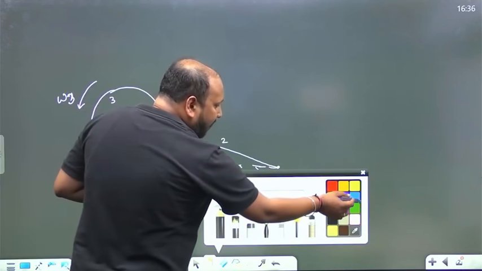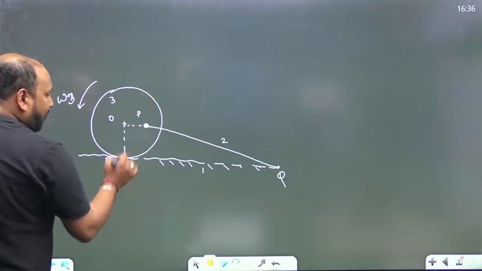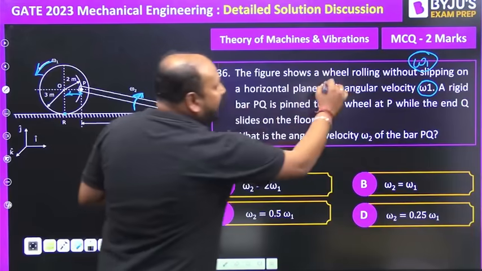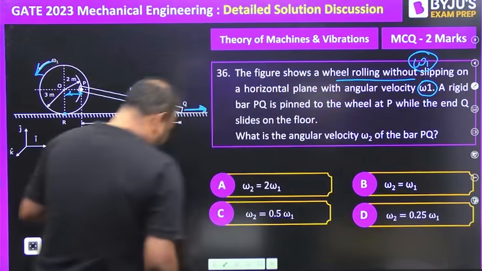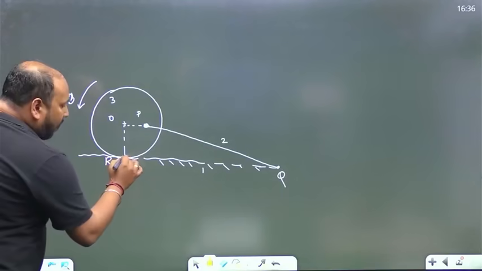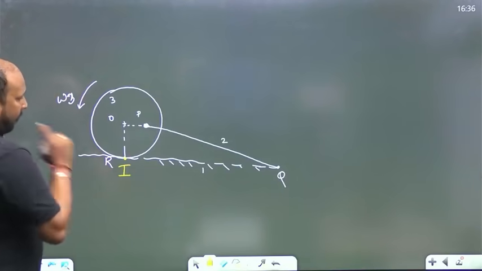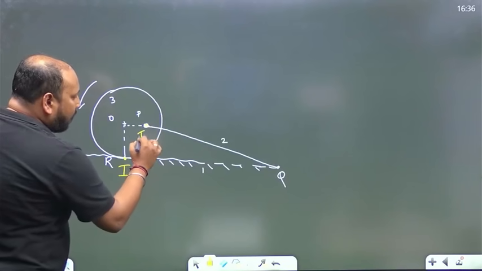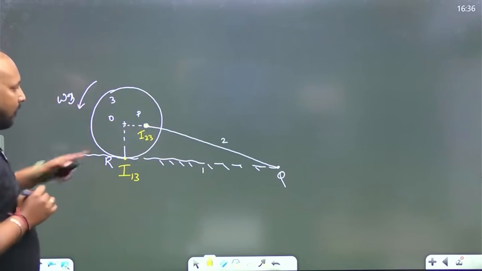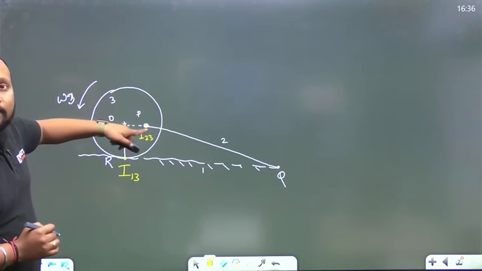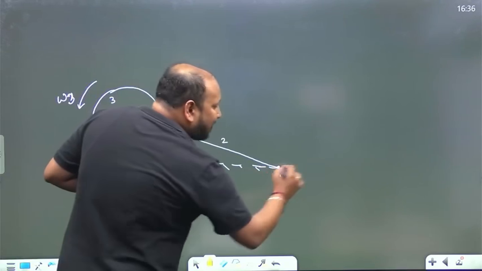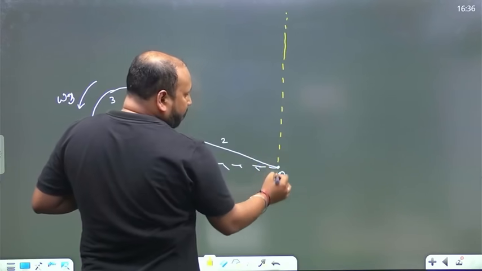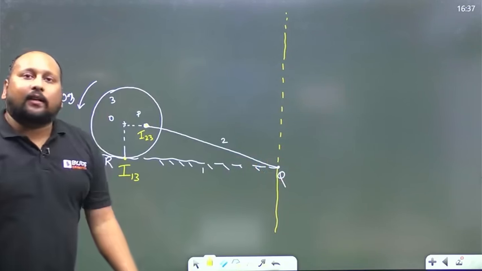Because this is rolling without slip, it's directly given, wheel is rolling without slip, we can simply say this will be your I 1 3, right? This will be I 2 3, fine, because this is link number 2, this is link number 3, this is the pin joint, and definitely this Q is sliding, so its I center will be somewhere located on this line.